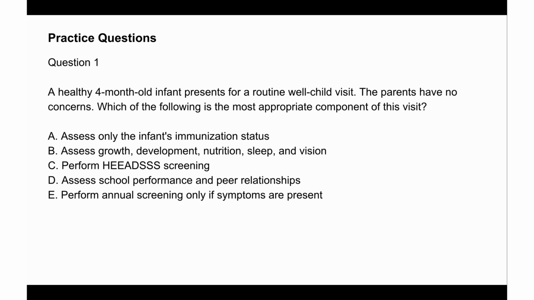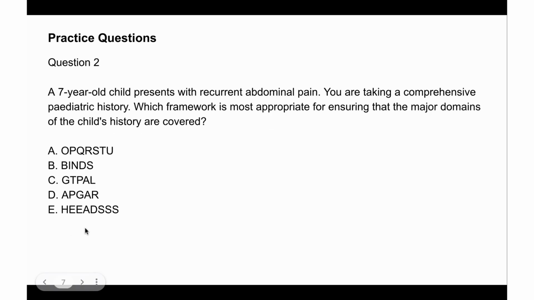Okay, the answer is B. Healthy 4-month-old infant. So we assess the growth, development, nutrition, sleep, and vision. C is not correct because you do the HEADS screening for adolescents. D is obviously not correct because the child isn't in school yet. And E, perform annual screening only if symptoms are present, but you do screening at all well child visits. So that's why that's not correct. So moving on to question 2.